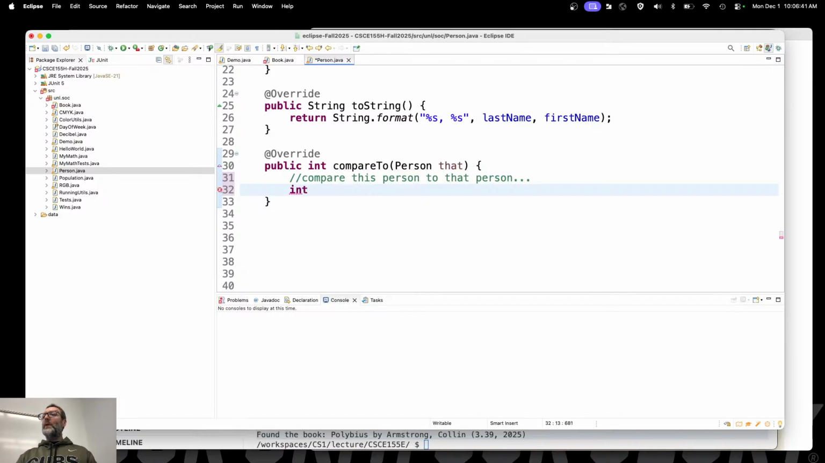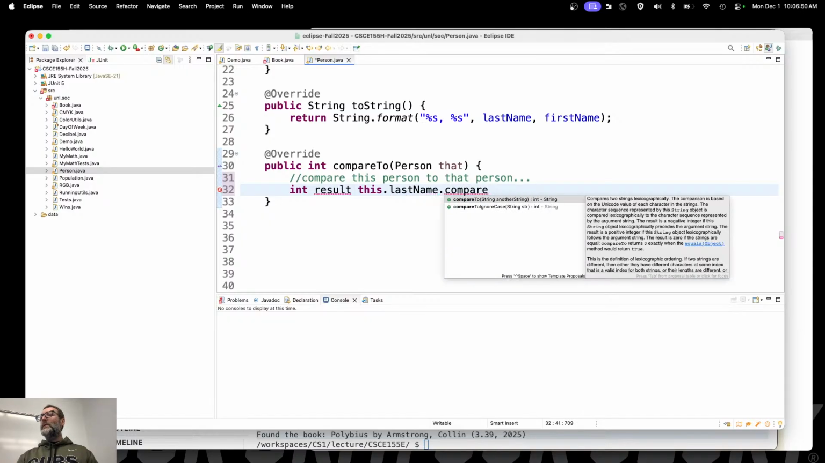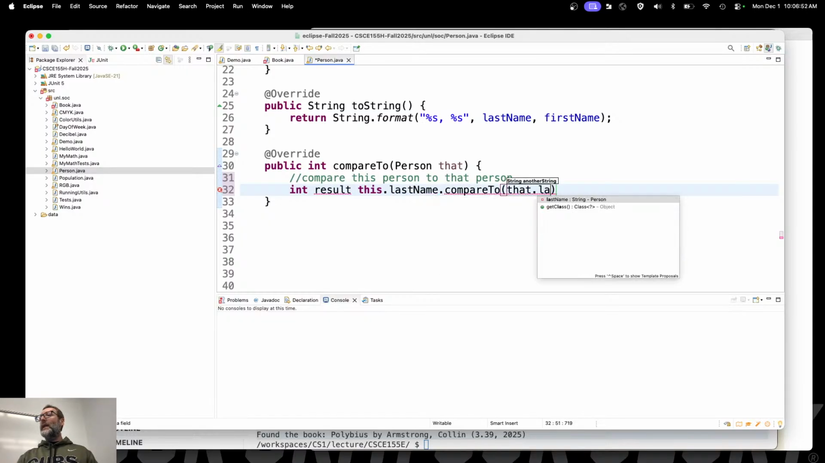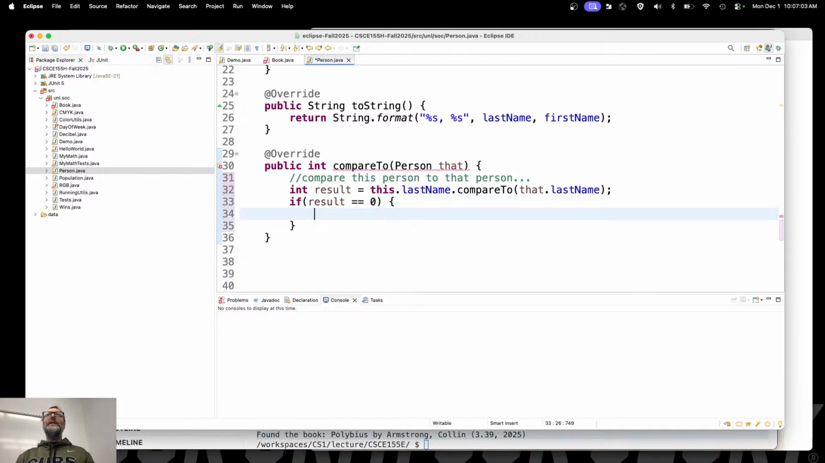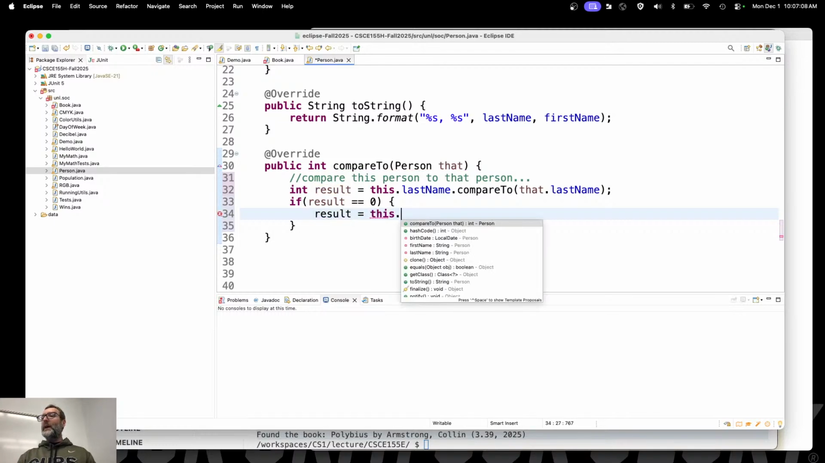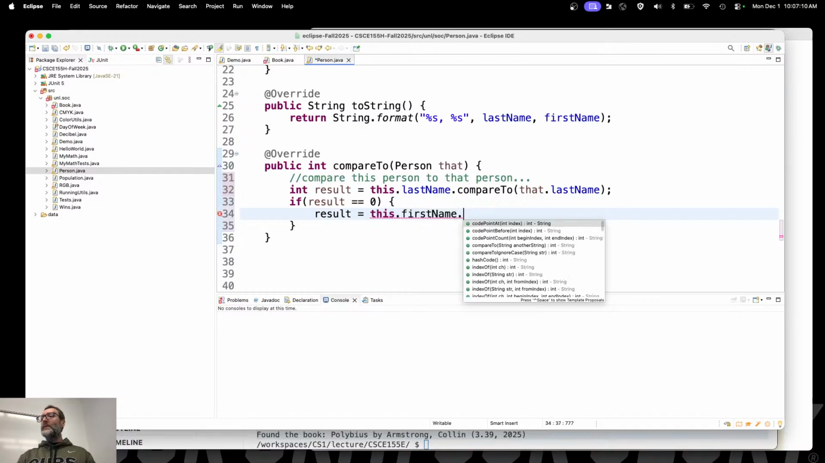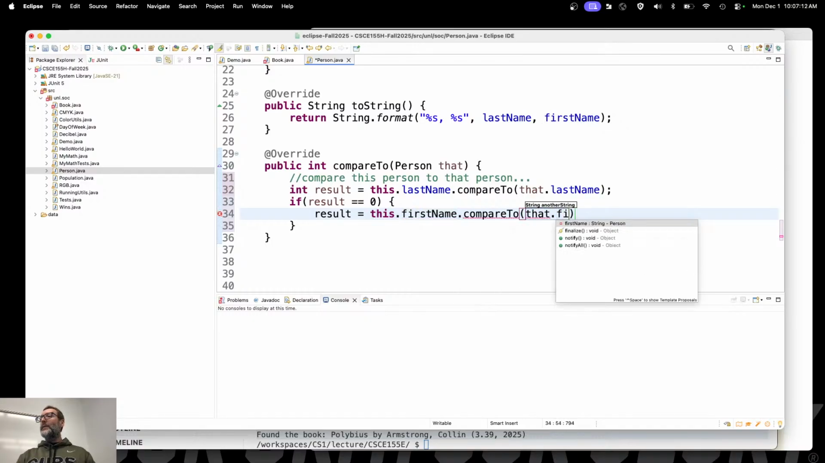Well, let's go ahead and compare this person's, this dot get last name, or dot last name. Let's compare to that person dot last name. Okay, oops, result is equal to. That's why it's not compiling. Now, if they have the same last name, right, if the result is 0, then what do I need to do? I need to look at their first name. Result is equal to this dot first name dot compare to that dot first name.